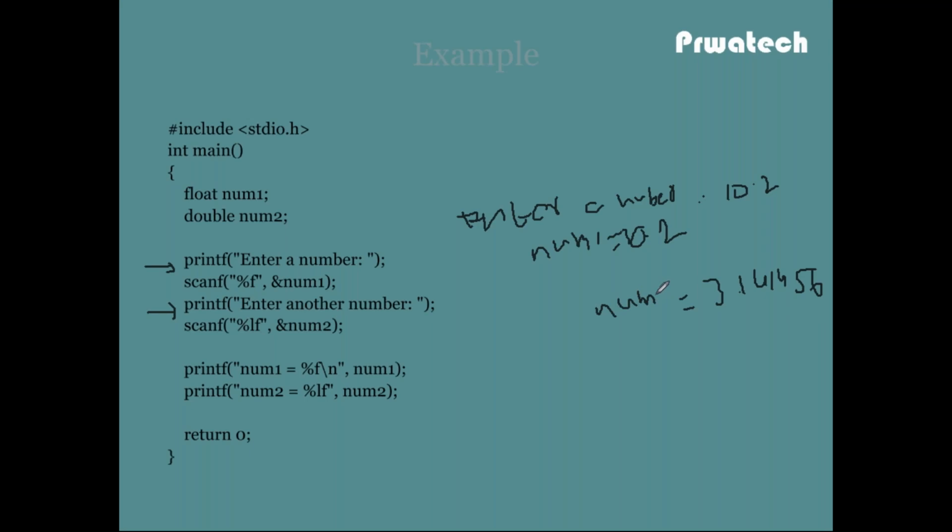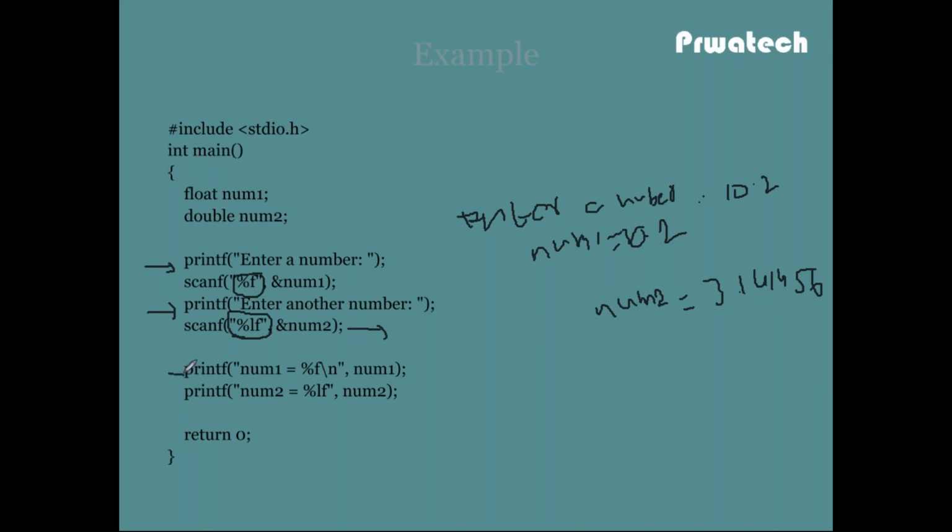Num2 is double data type, so that's why it is read with %lf. If it is float, then the format string is %f. If it is integer, %d. If it is character, %c. Then the scanf function reads input from the console window. So num2 equal to 3.141456.